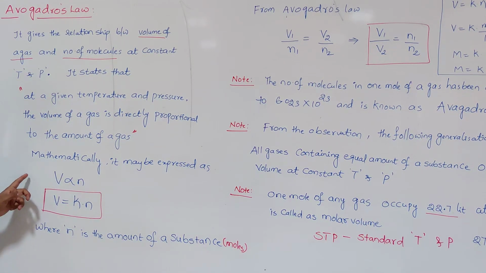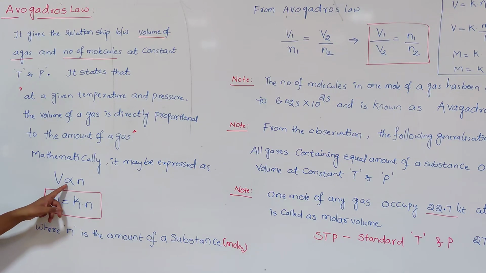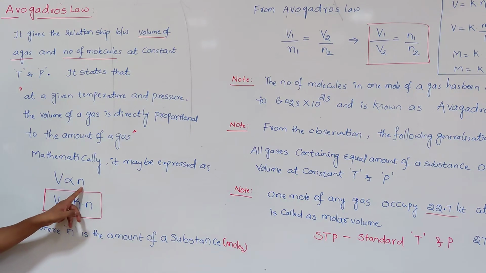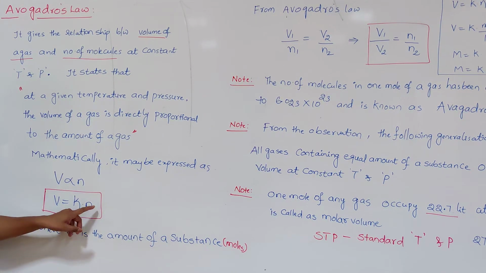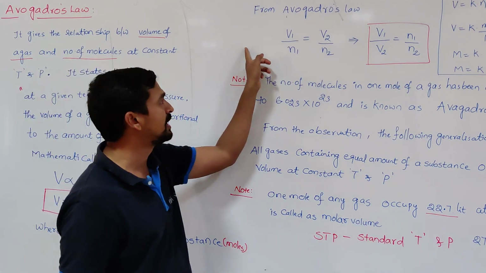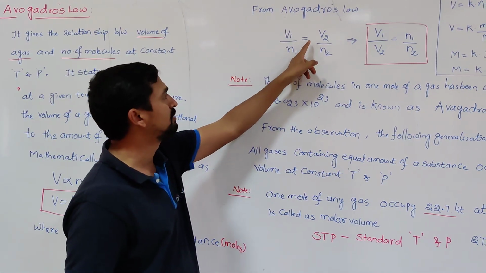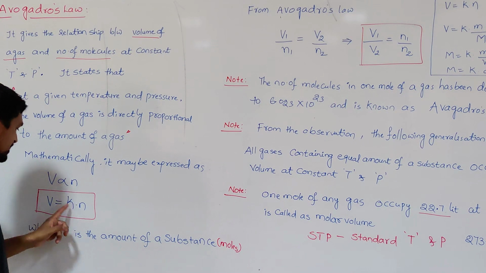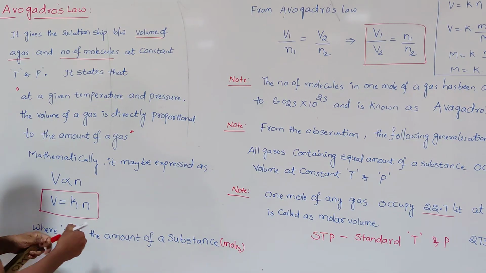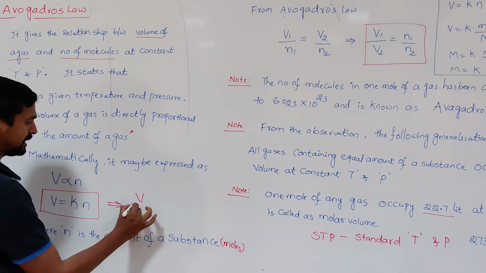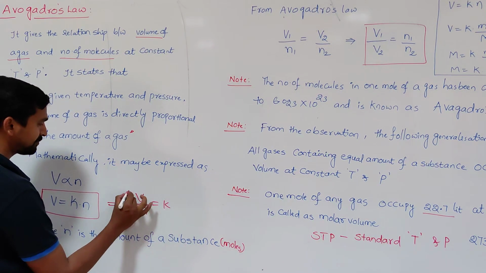We can express this mathematically: the volume of a gas V is directly proportional to n. n is the amount of a gas, that is in terms of number of moles. So V is equal to k into n. This is the mathematical expression of Avogadro's law. So from this, V1 by n1 is equal to V2 by n2, because when V is equal to kn, then V by n is equal to constant.